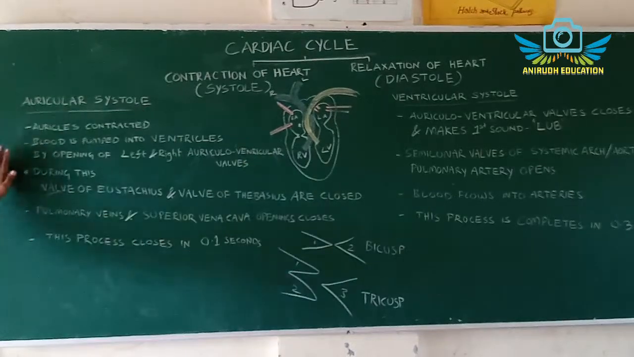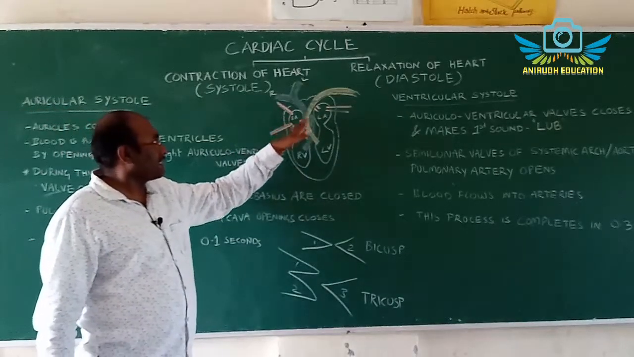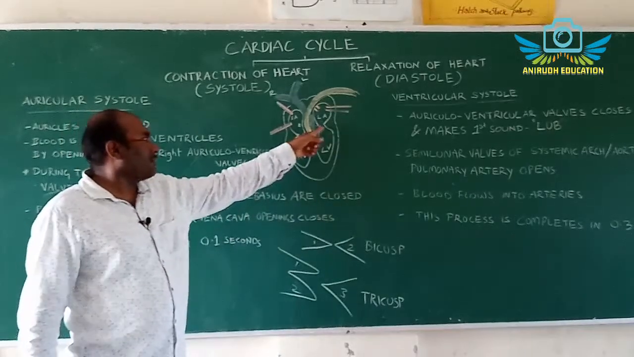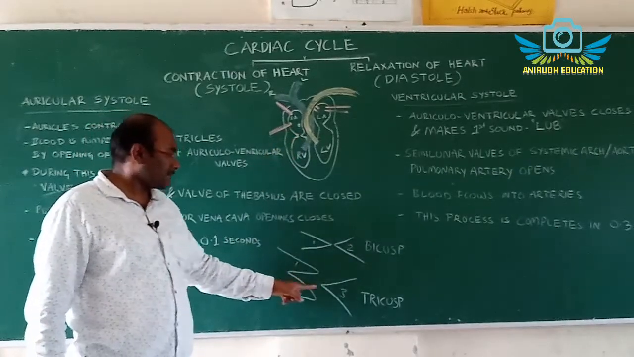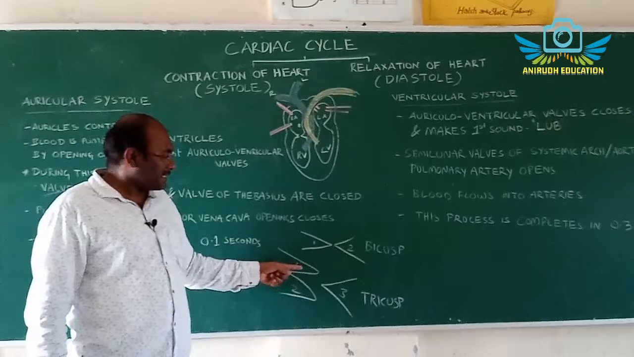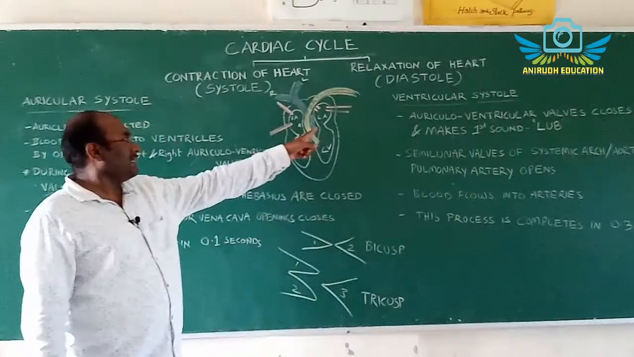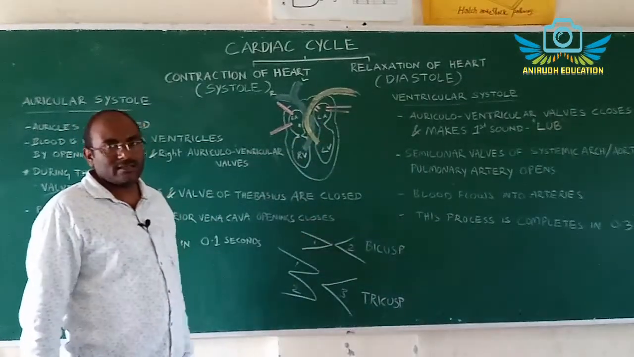First we discuss atrial contraction. When the auricles contract, blood is pumped into the ventricles. When the right atrium and left atrium contract, these valves will be open. These are 3 flaps, first flap, second flap, third flap. These are the cusps, so it is called the tricuspid valve. Here only 2 cusps are present, so it is called the bicuspid valve.